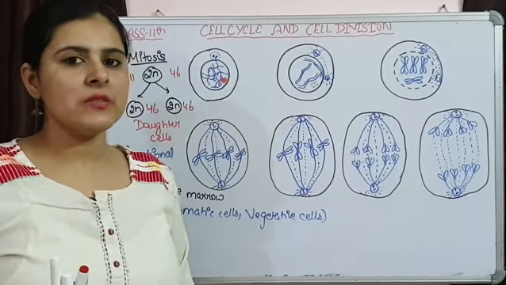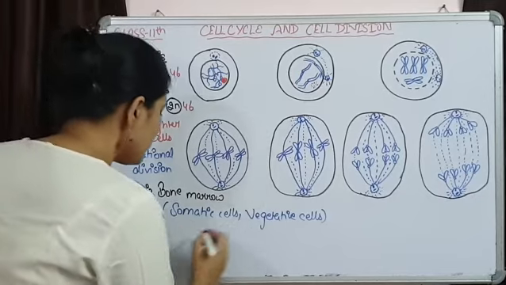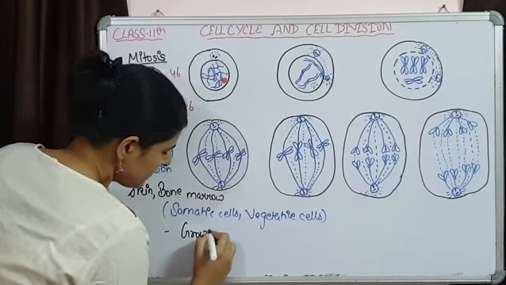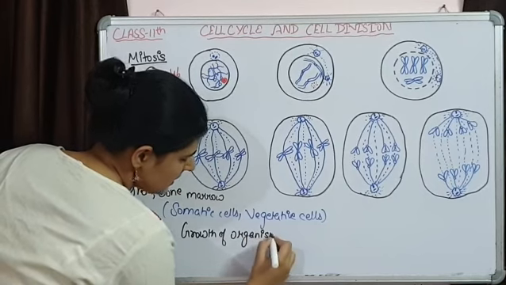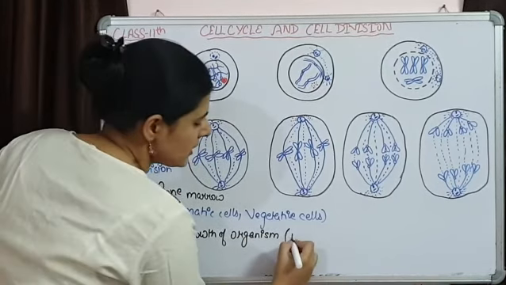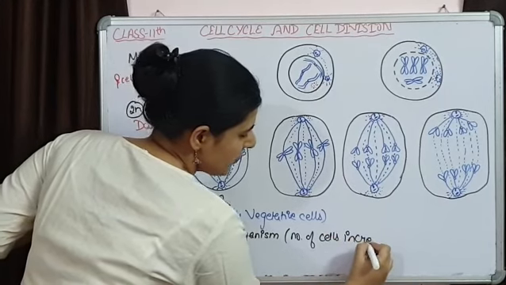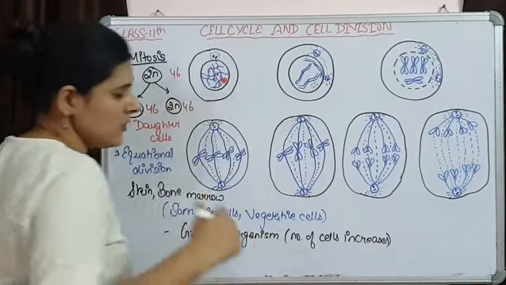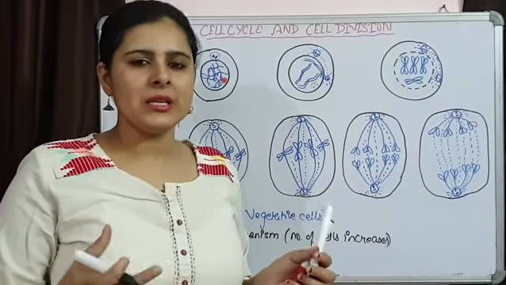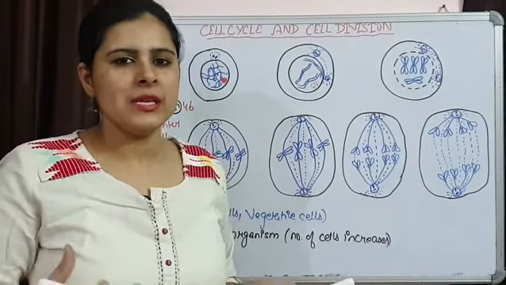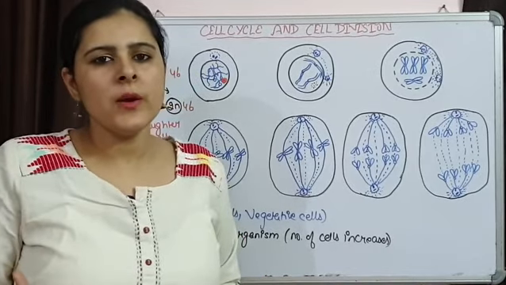What is this mitotic division actually responsible for? It is responsible for growth of an organism, because of mitotic division number of cells are increasing, and when number of cells are more, obviously that is related to increase in height, or you can say growth of the organism.